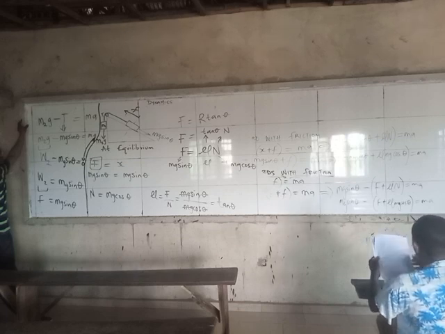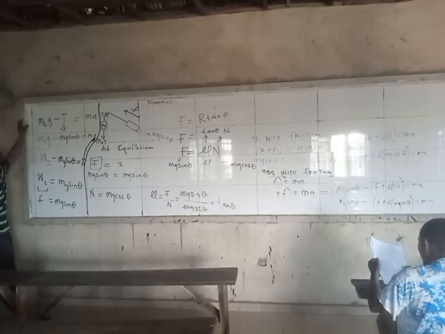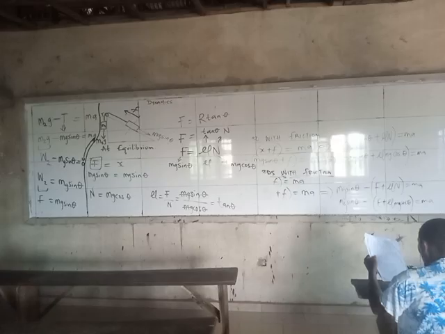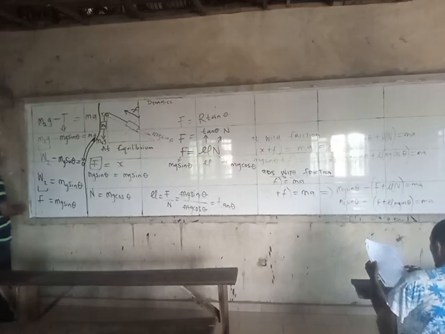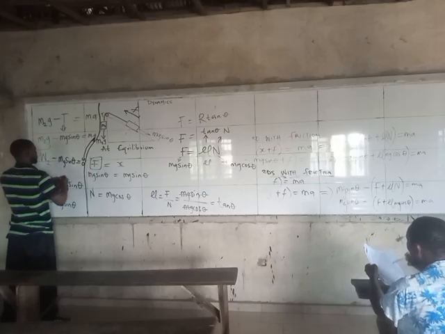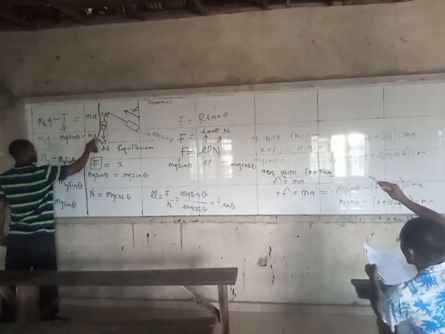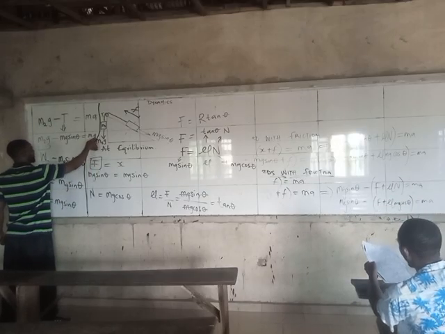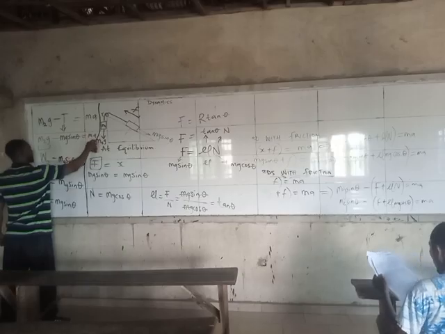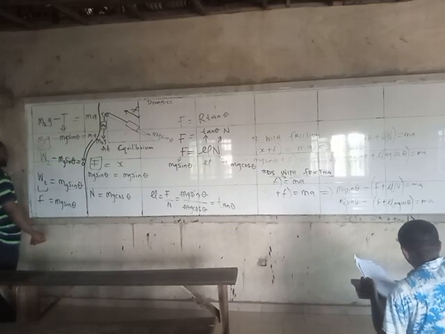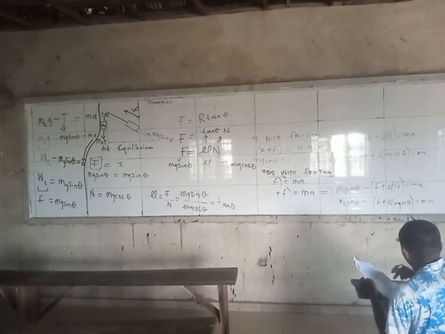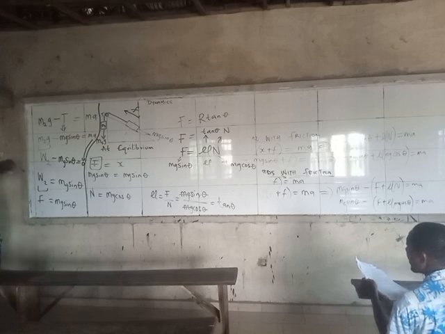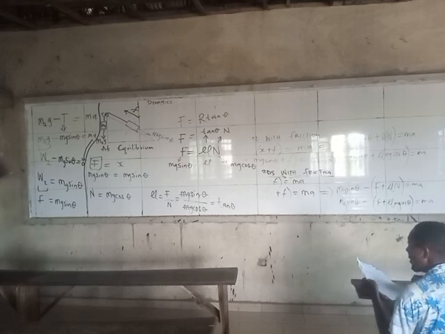Now, I think where the problem lies is in this process, this to every action there is equal and opposite reaction. Now, what I'm saying is that I want you to say this is the formula when it is vertical, when it is horizontal.